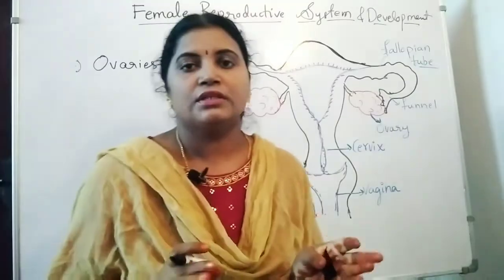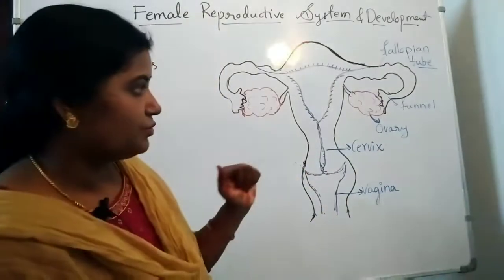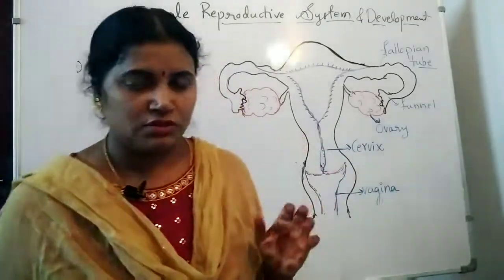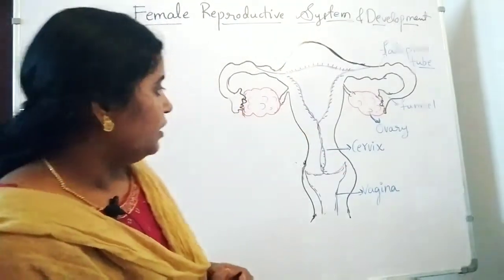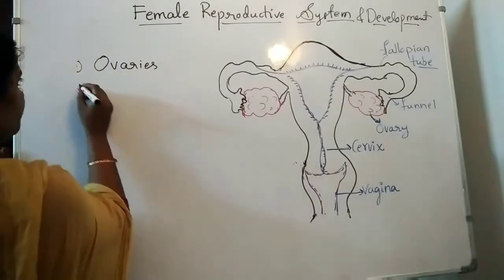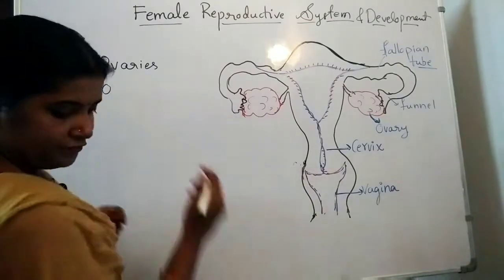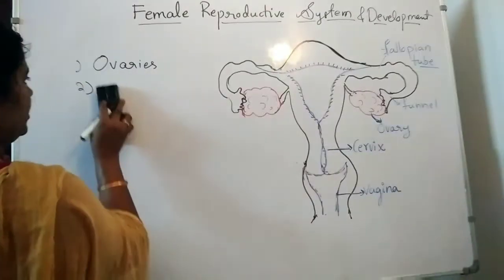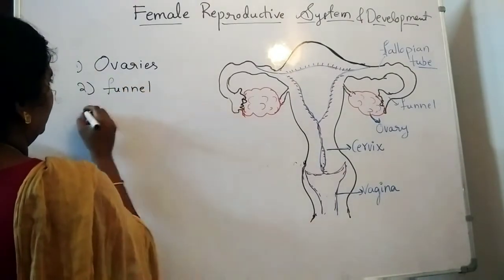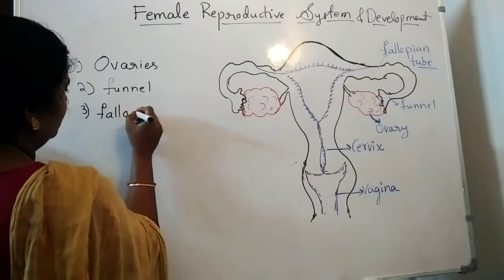Ovaries means oval shaped organs. These oval shaped organs are present in the below abdominal region, that is nothing but the pelvic region. So ovaries are going to be connected with the funnel, the ovarian funnel, or we can also say the fallopian funnel. It is connected with the funnel, and that funnel opens into the fallopian tubes.